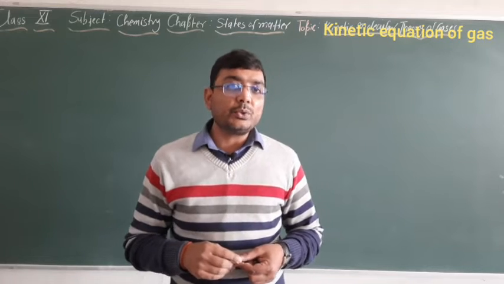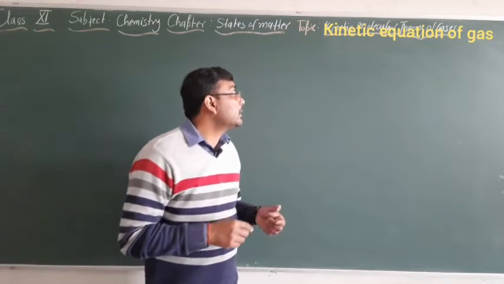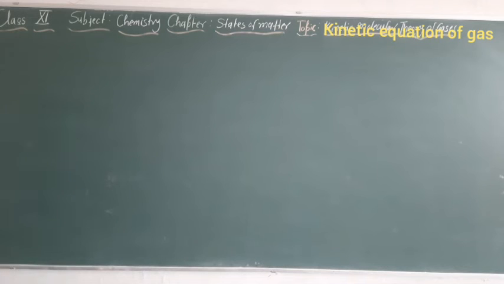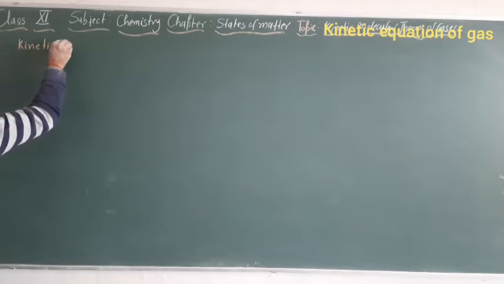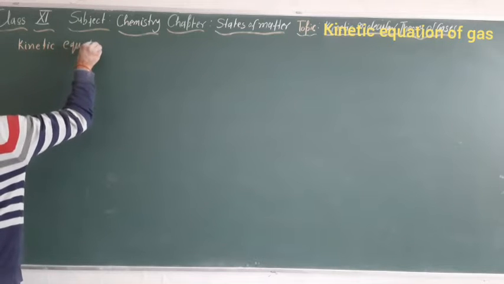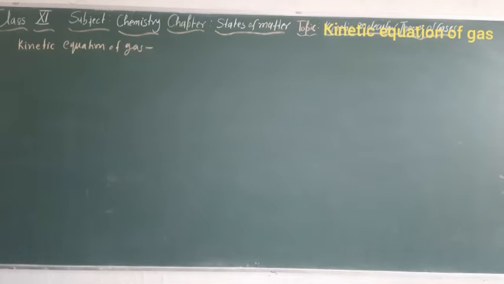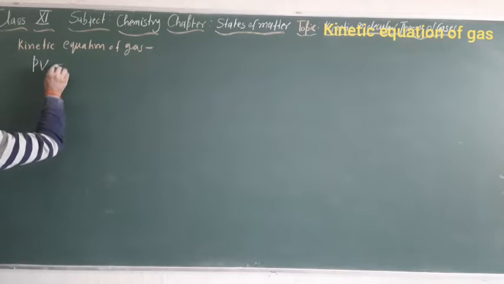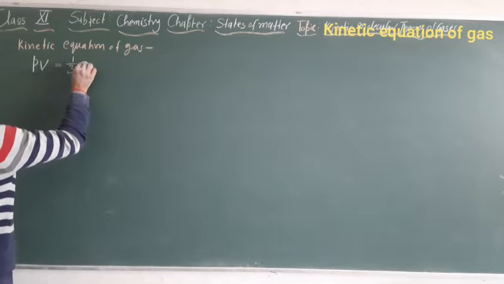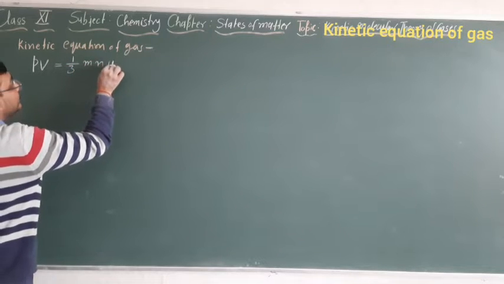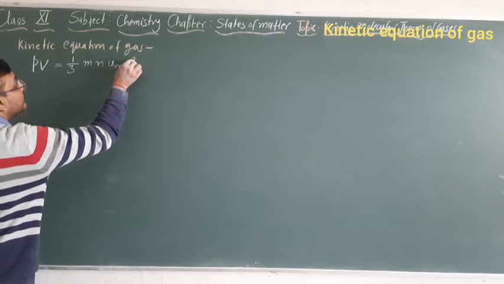Now I am going to explain in this video the kinetic equation of gas. Our next topic is the kinetic equation of gas. Just here I will write the kinetic equation of gas only. So the derivation you will study in the higher classes. PV is equal to 1 by 3 m n u rms square.